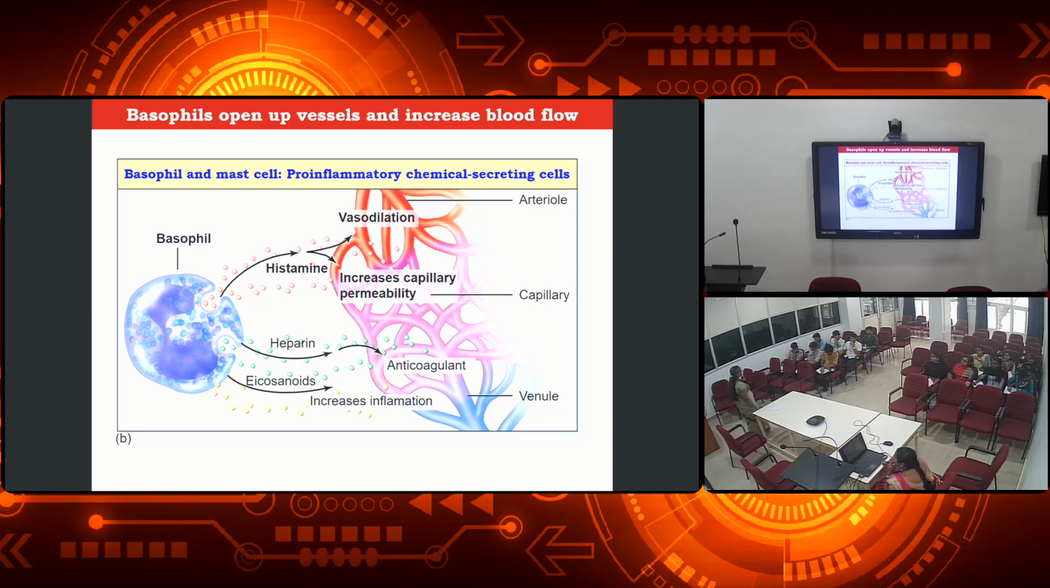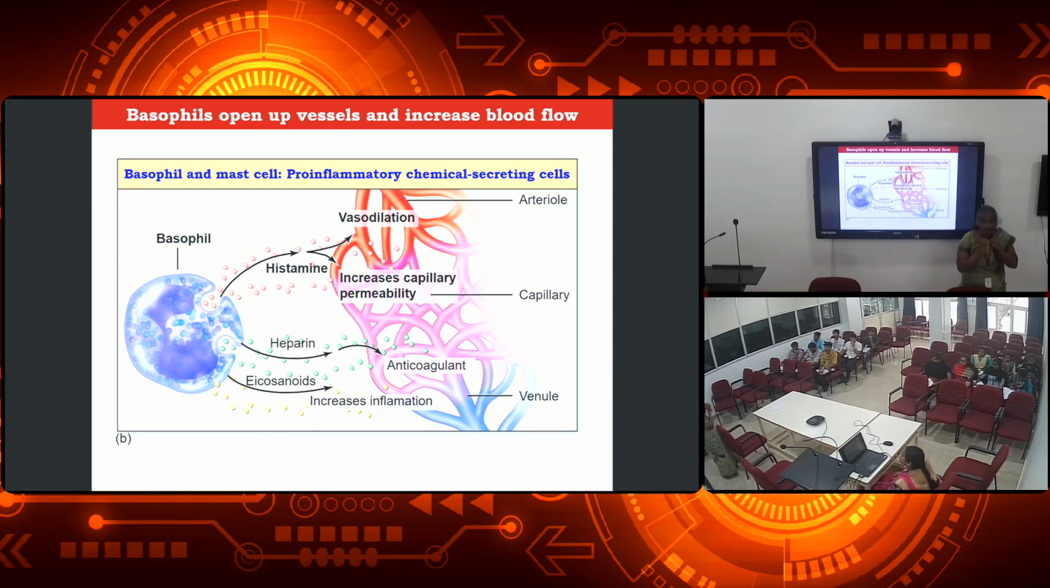These are all the other types of WBC cells which act as the immune cells. So what is happening here? It is called the pro-inflammatory chemical secreting cell. What does it mean? It is increasing the inflammation, and apart from that, it is also doing the vasodilation.